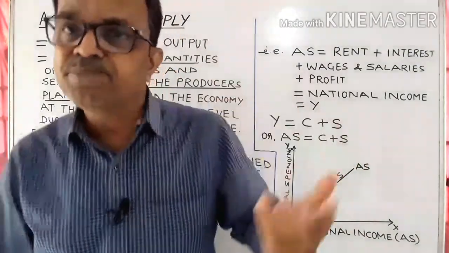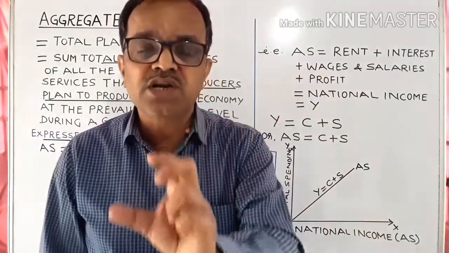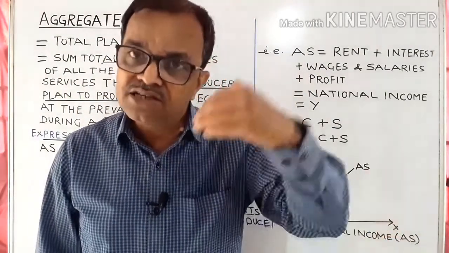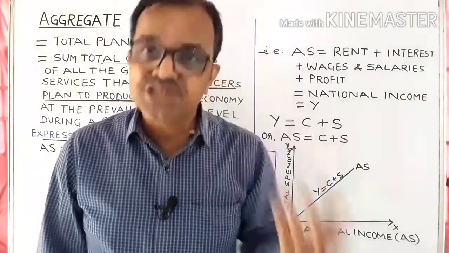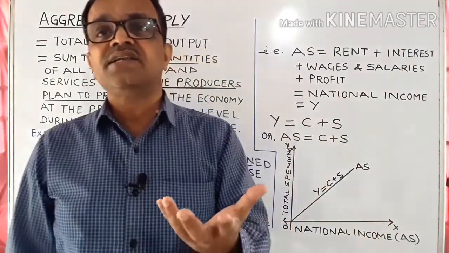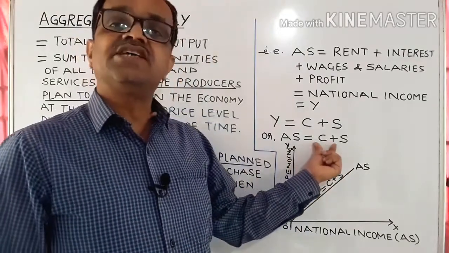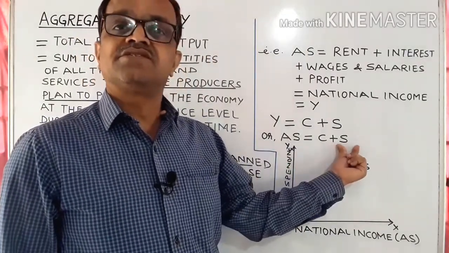So the aggregate supply is the sum total of consumption expenditure and the savings in the economy. And in this respect, we can say that the two components of aggregate supply are consumption expenditure and savings. Okay?